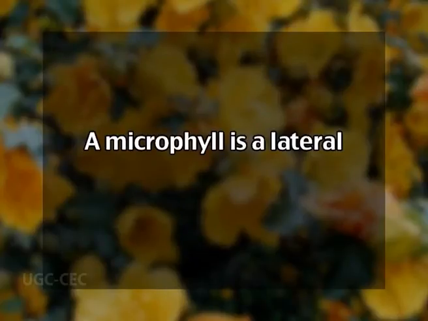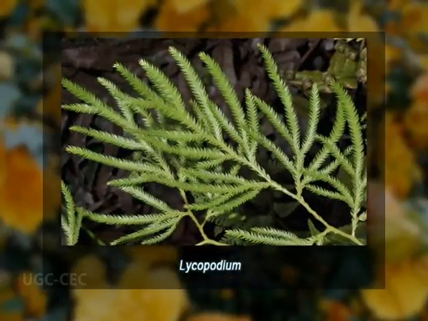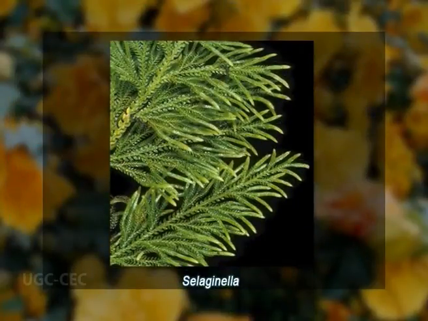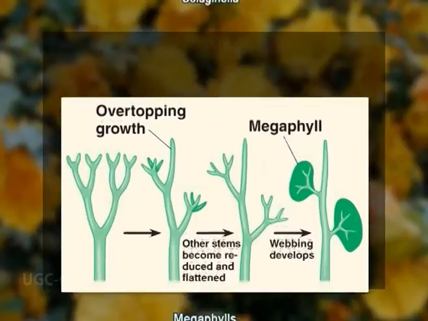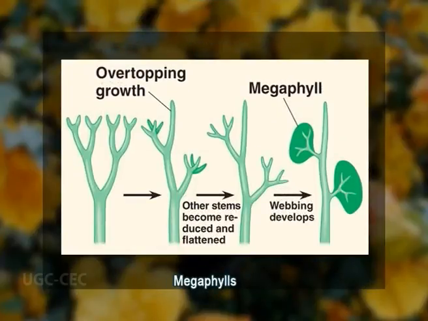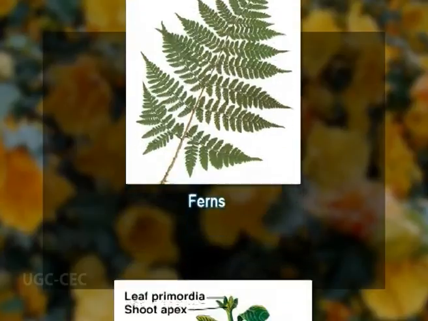A microphyll is a lateral outgrowth of stem as seen in plants such as Lycopodium, Selaginella. A megaphyll is regarded as having been derived from a branch that became limited in growth and assumed a leaf-like form, for example in ferns and seed plants.